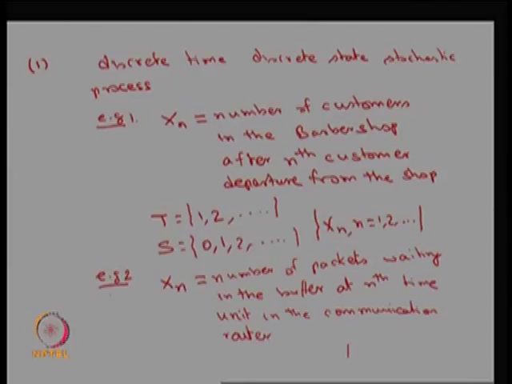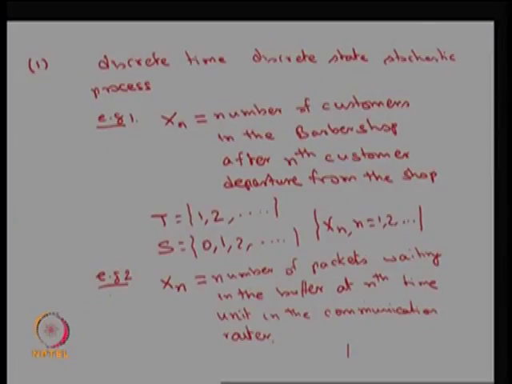That means there is a communication router in which the packets are coming for transmission. After the transmission is over, the packets leave the router from the buffer. At any time you do not know how many packets are waiting in the buffer for the transmission. There is a possibility that no packets may be there at some time point, and there is a possibility that many more packets may be waiting for transmission in the buffer.